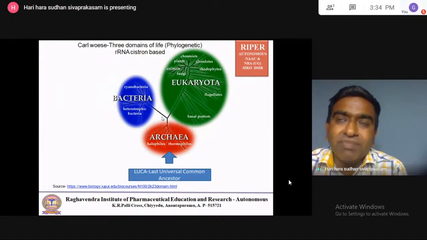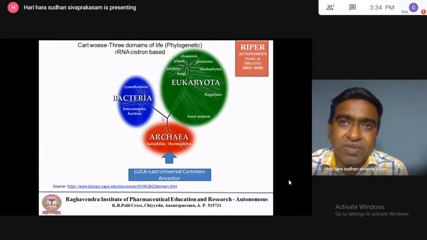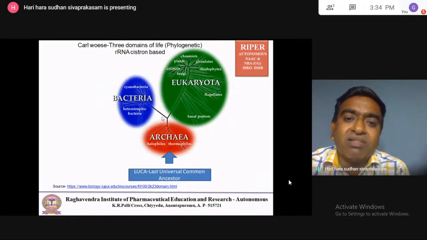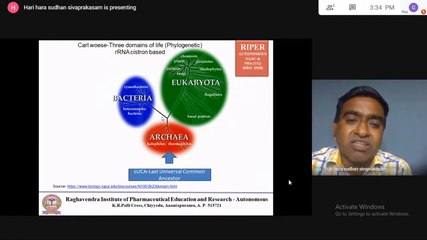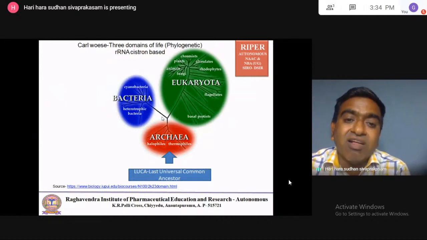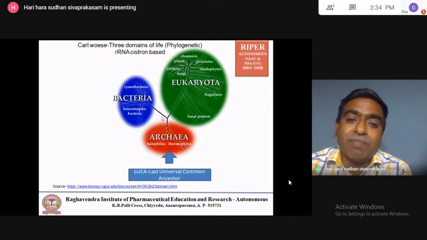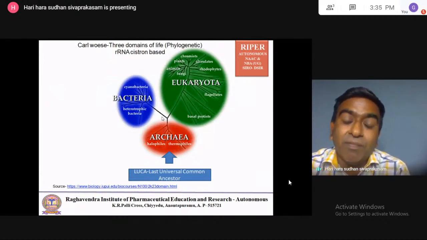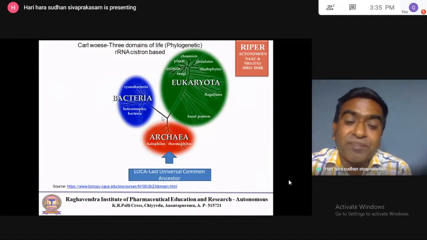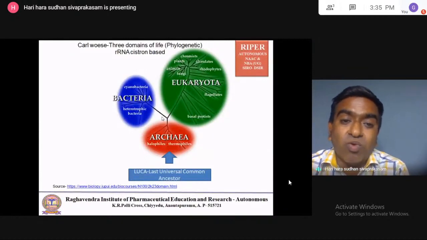So from the starting of the cells, according to Darwin's theory, slowly the cells evolved in the world lakhs and lakhs of years ago. First a single cell evolved in the world. Slowly, the single cell started to organize. They developed into multicellular organisms. Then the multicellular organisms organized themselves. Then bigger animals and plants developed. So that is Darwin's theory of evolution.